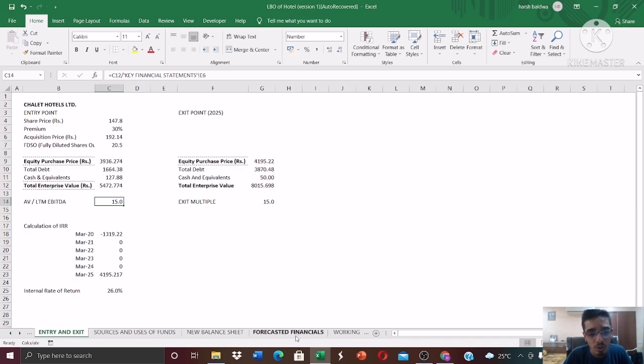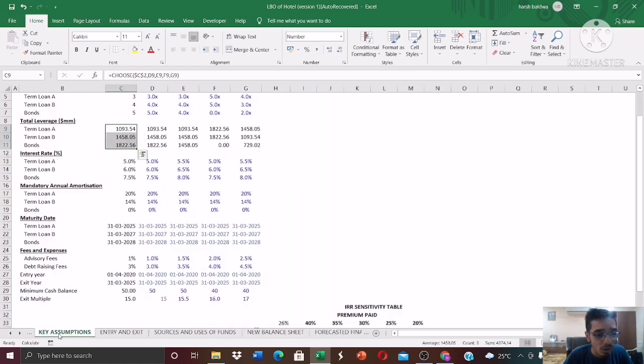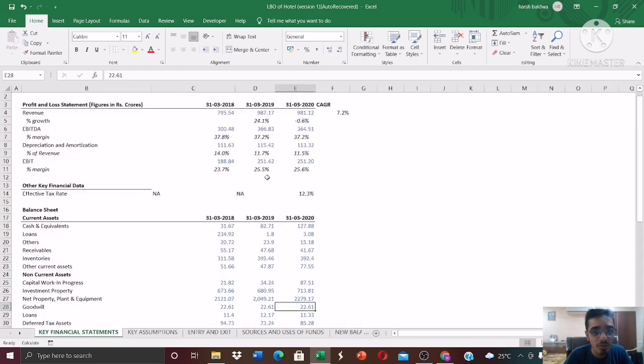Okay, so let's go on to the forecasted financials. And as you can see over here, these are the historical ones. A represents actual, E represents estimated. We have estimated the financials for the next 5 years. The growth rate, I have assumed it at 7%. Why? Because the CAGR of the historical financials over here, I got it at 7.2%.